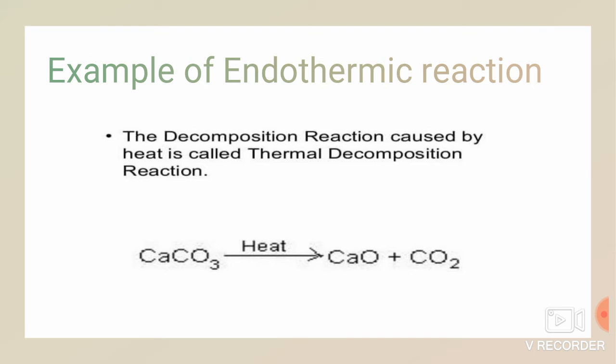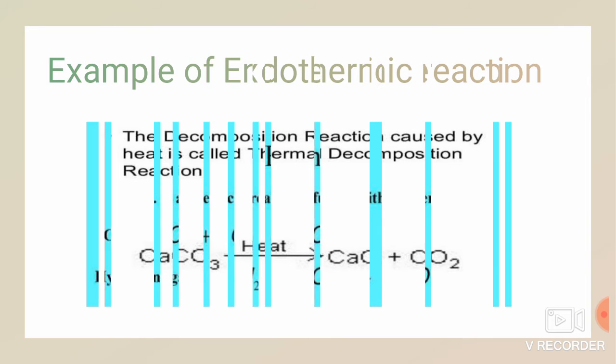So here the equation is, calcium carbonate is heated at 500 degrees Celsius. It forms calcium oxide plus carbon dioxide, that is CO2. I repeat this equation, CaCO3, that is calcium carbonate, which is heated at 500 degrees Celsius. It forms calcium oxide, CaO, and along with it, it forms carbon dioxide, CO2. So it is another example for endothermic reaction because in this reaction heat is absorbed.